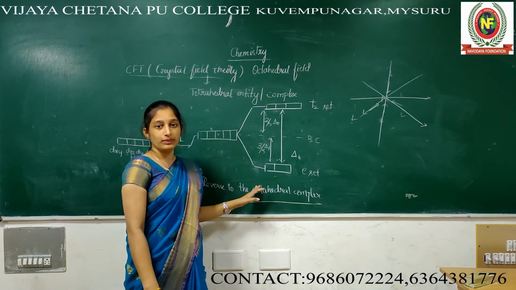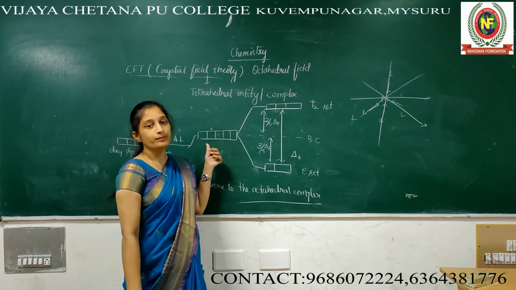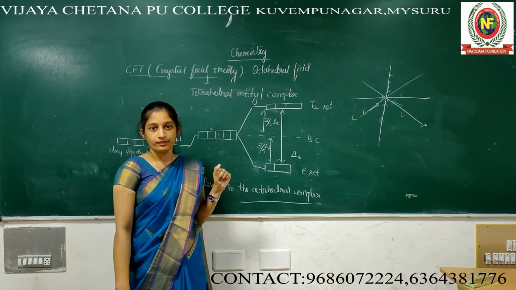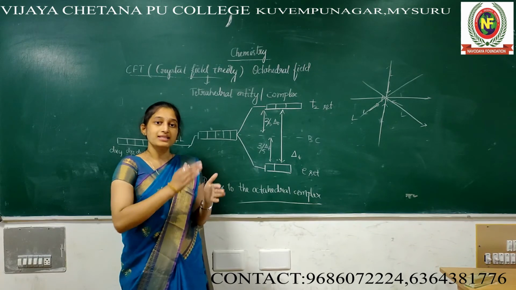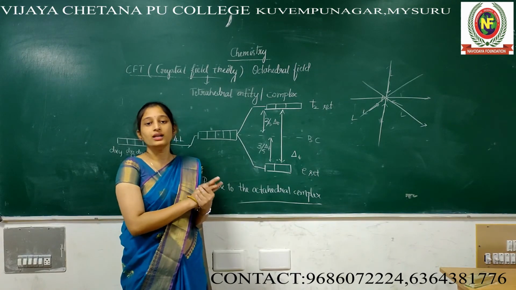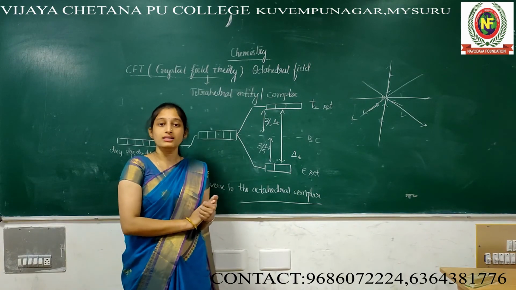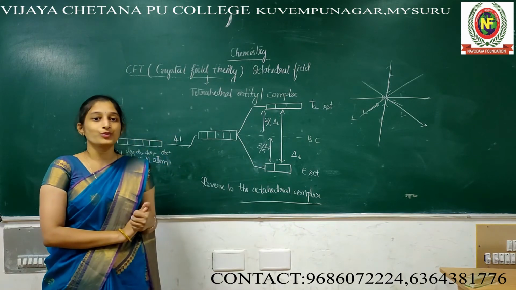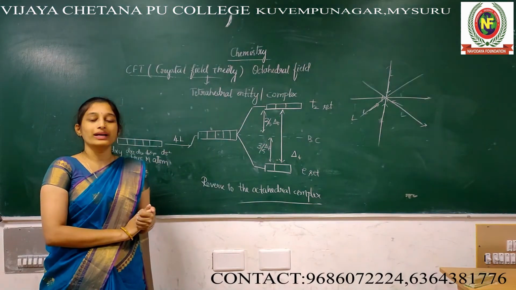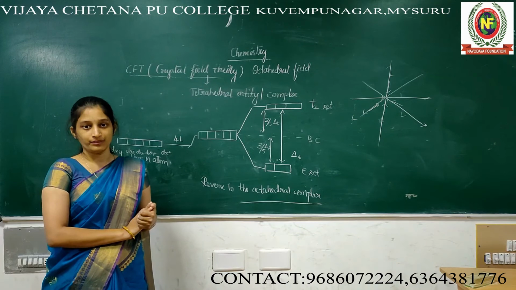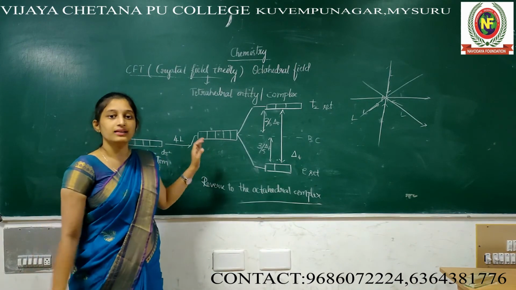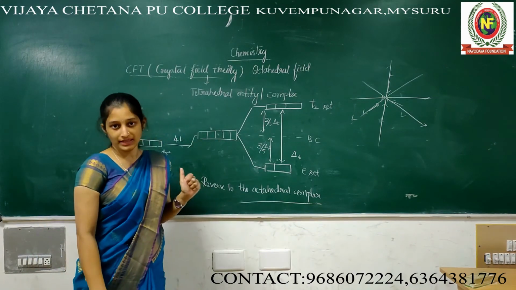If they miss that VBT, they may ask the CFT question. Means explain CFT by taking an octahedral complex or else tetrahedral. There is no square planar, there is no square bipyramidal geometry. Only two things: octahedral and tetrahedral complex.